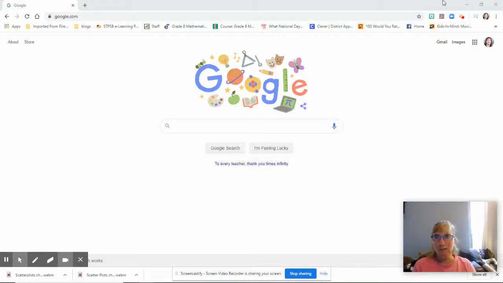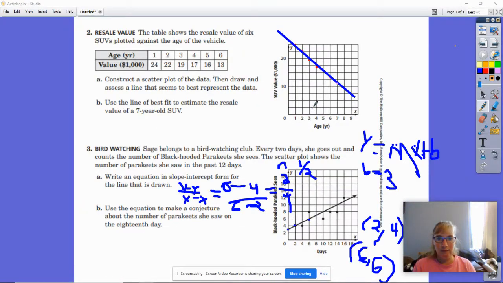All right, and this is part 3. Let's go back to what we had. I was in the middle of writing the m for slope. So slope equals 1/2. So now we're going to put this into an equation.